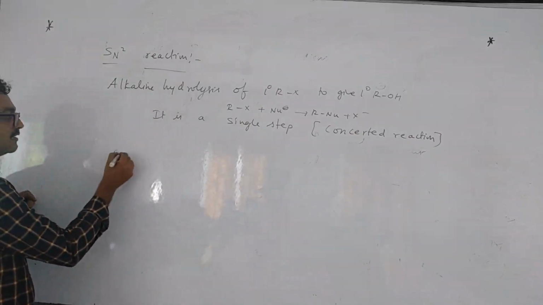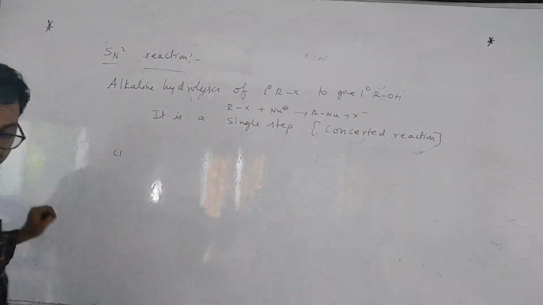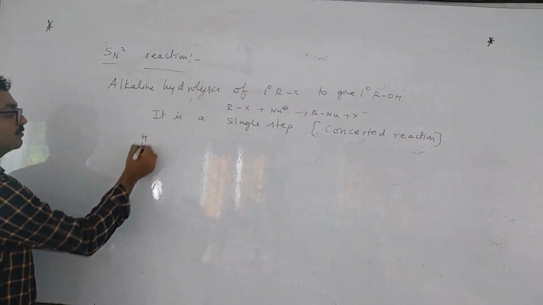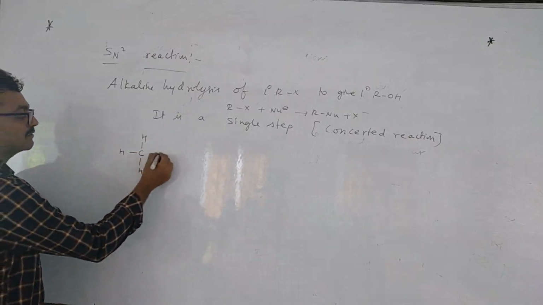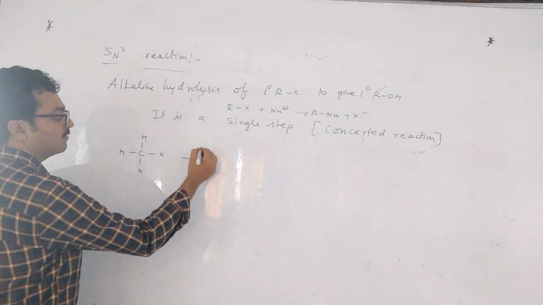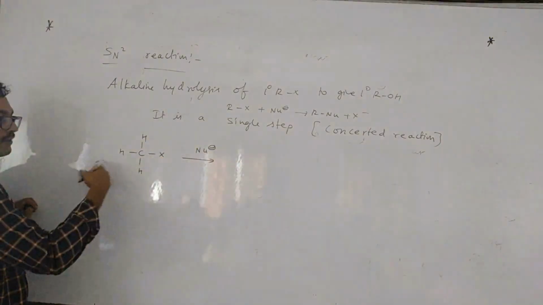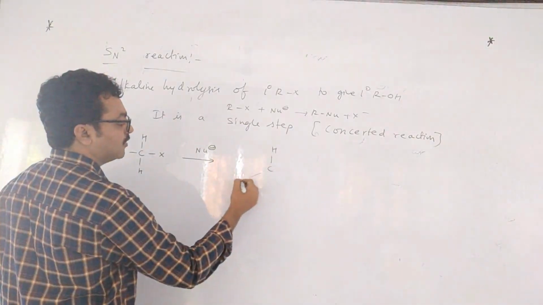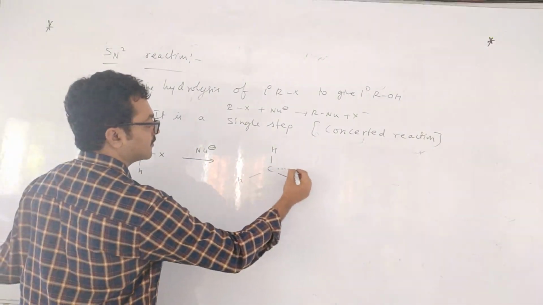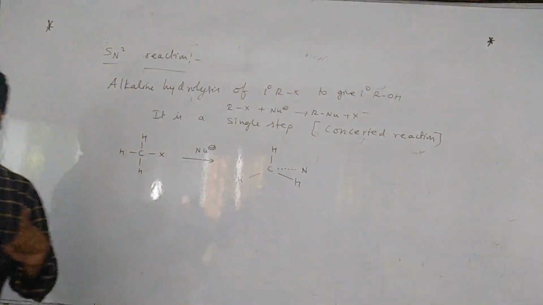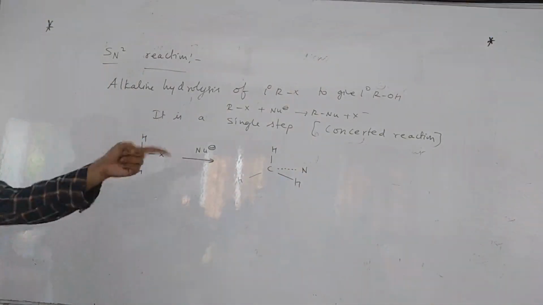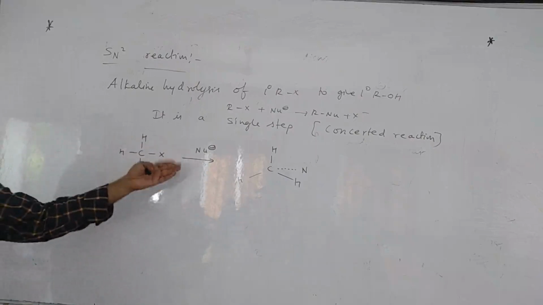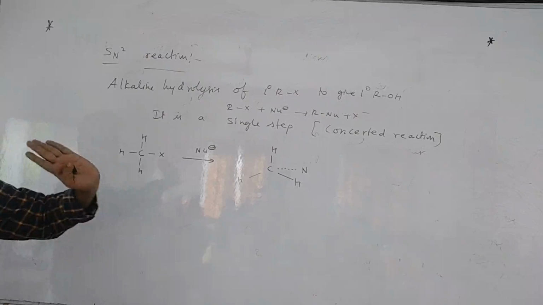So how will the reaction take place? Generally primary will be taken here, CH3X. Here the nucleophile will come, but this nucleophile will approach from the back side. So a transition state is formed. All this you know, children, I am just revising. Concerted reaction means a single-step process in which bond breaking and making take place through a transition state.